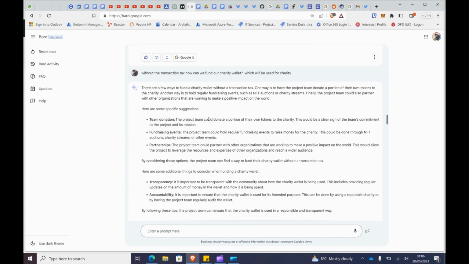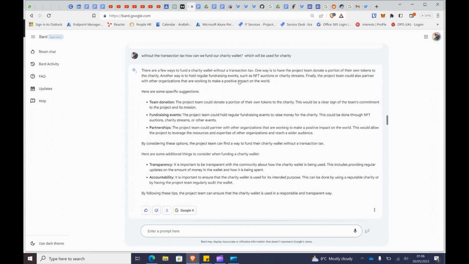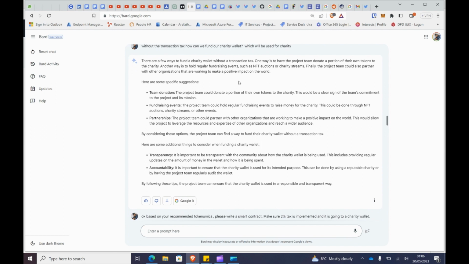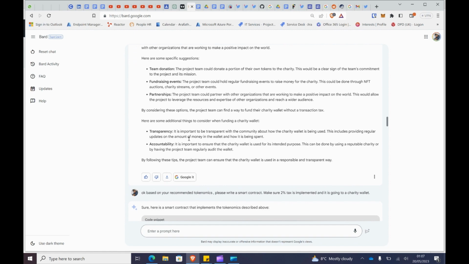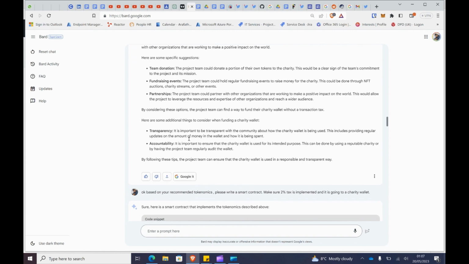So I said, right, without the transaction tax, how can we fund our charity wallet? In my mind, this coin has a tax, and that tax goes into the charity wallet. So without that, how can we achieve this? Then again, it did suggest a couple of things that we can do, like auctions, NFT auctions, team donation, fundraising events, and partnerships. We can do all of these, but the main purpose of the coin, the smart contract, is not achieved, that was what I was thinking.